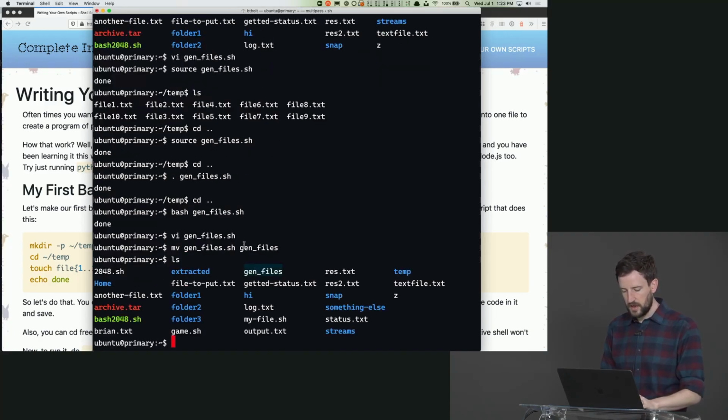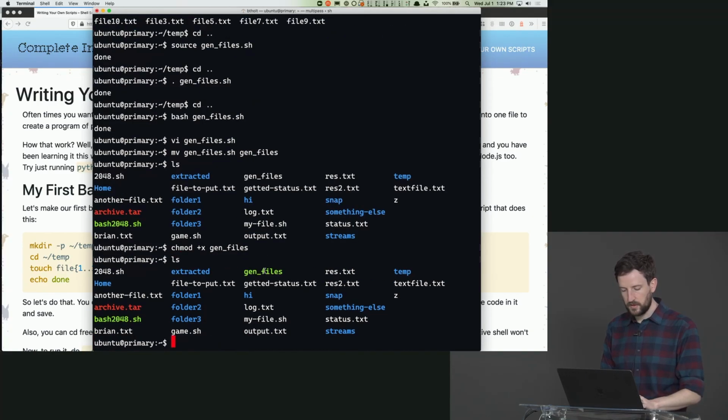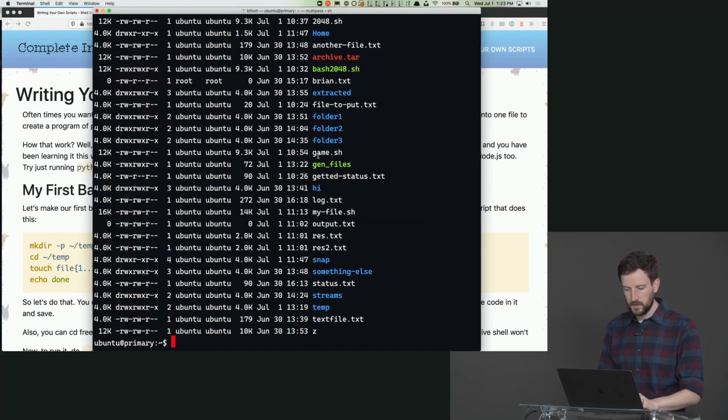Then I'm going to say chmod +x on that gen files. Okay? So now you can see that it's green, which in my ls colors means that it's invocable. Or if you look at it with the permissions, you can see that it has x permissions for everyone.